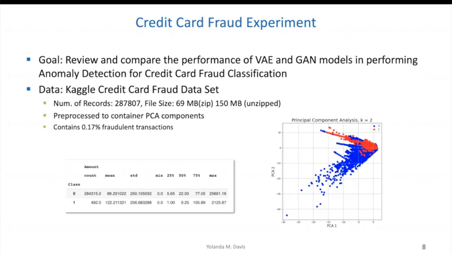However, there are some other fields such as time, amount spent, and of course the classification field, which were available. All of this data was available to use, and it only contains 0.17% fraudulent transactions, so it definitely was an imbalanced data set.